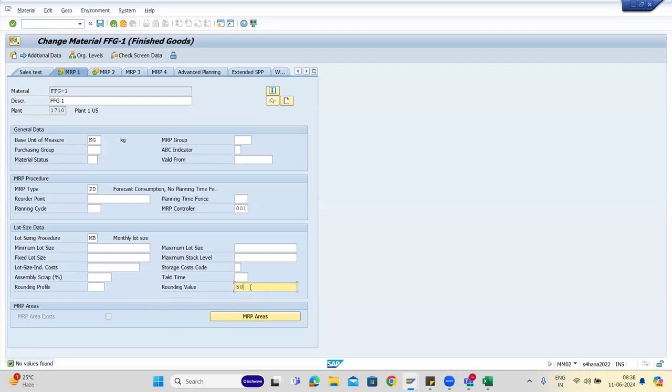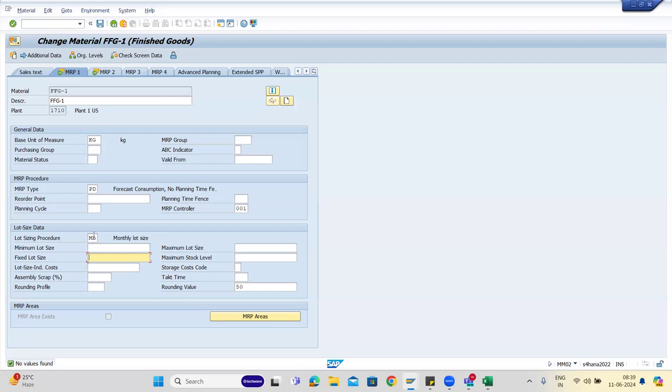Now my requirement is 79. I cannot use fixed lot size because my lot sizing is monthly lot size. It will consolidate all the months. So what I have to do is enter the rounding value as 50. Now the system will consolidate all the requirements, which comes to 79, and with rounding value 50, it creates two orders of 50 and 50. That's the reason we have fixed lot size as well as rounding value.